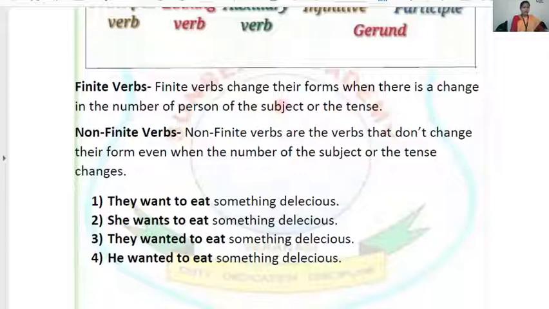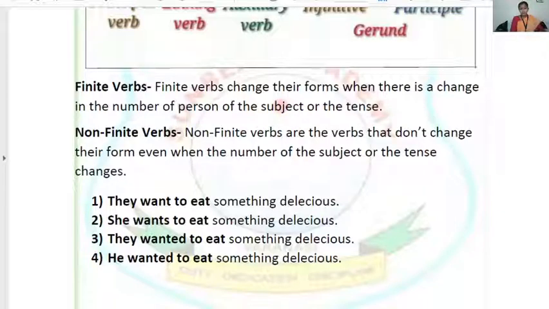Now look at the two verbs that were used in the sentence, want and eat. Want became wants, while eat is eat. There is no change in eat, while want became wants with a change in the number of subject. When my subject became singular, it became wants. So wants is my finite verb, while eat is a non-finite verb.